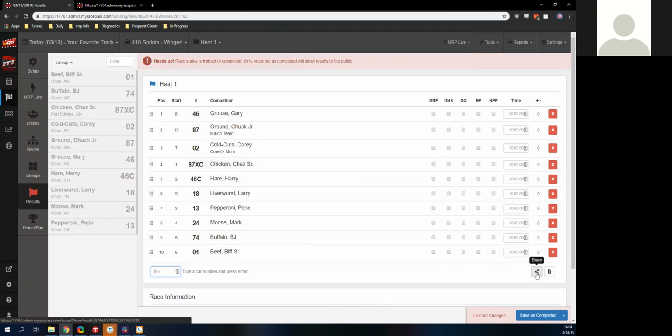We also can hit the share button, again, share to Facebook and Twitter. Anytime you see this sort of icon here, that's going to be what that's for. As soon as I hit save as completed, it's going to save those, and it'll update on our website that we have through MyRacePass. If we have one of those, we also can update. It'll update on the MyRacePass app too. So let's save that as completed.